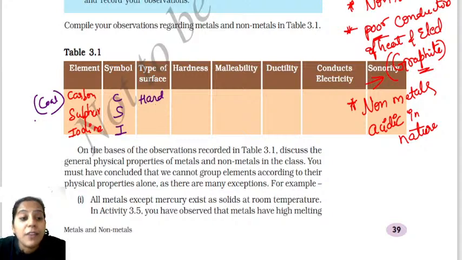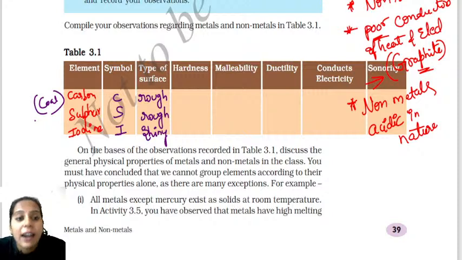What about the surface of sulfur? This is not much hard. Instead of writing hard, we can say rough. Carbon has a rough surface. Sulfur also has a rough surface. But iodine, you must know, has a shiny surface.